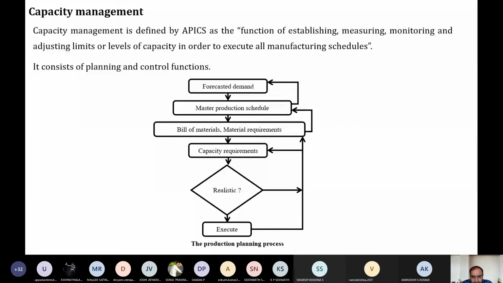So if some changes are happening in a dynamic environment, the shop floor in-charge should be agile in shifting these things, or in adjusting the limits, or adjusting the requirements, to do some modifications by which the machines can be loaded with full capacity to have a very good output. Very good output in terms of quality and quantity also, both things are very, very essential. So this is how capacity management is going to work.